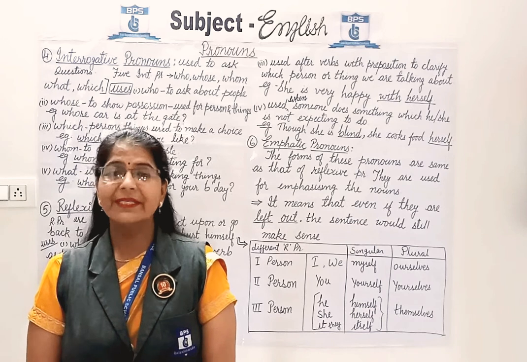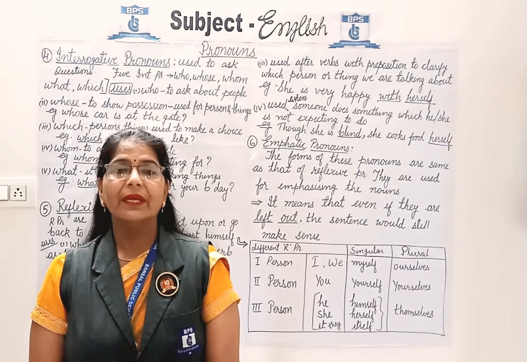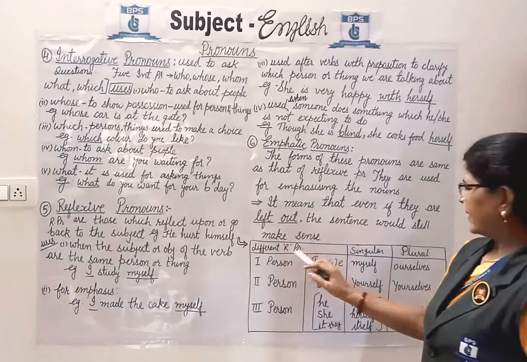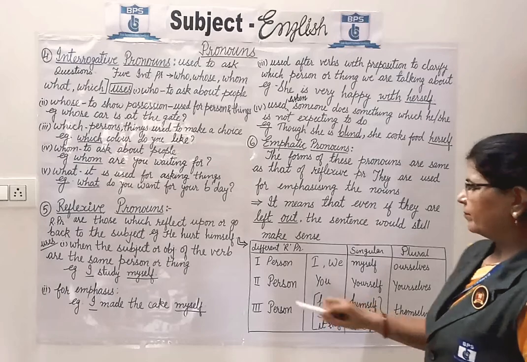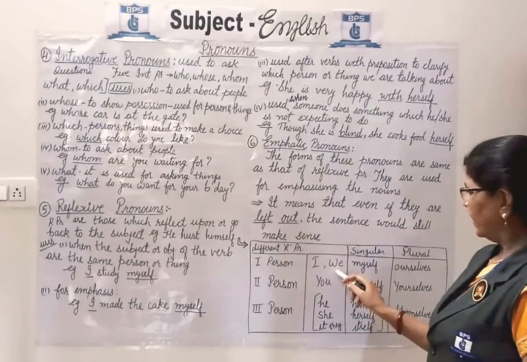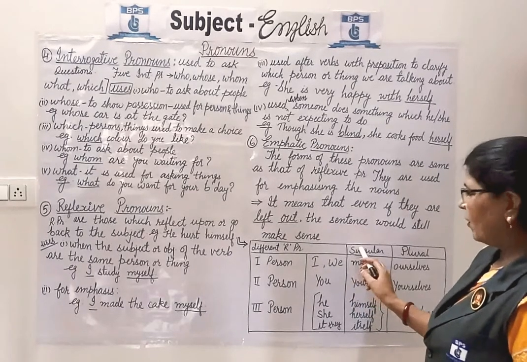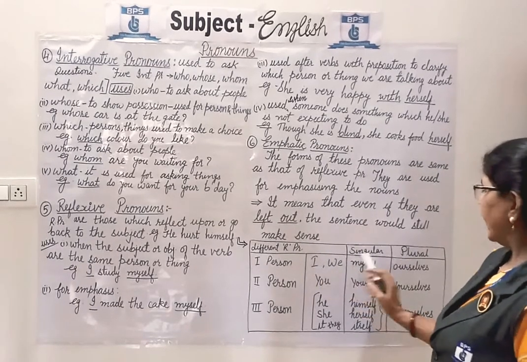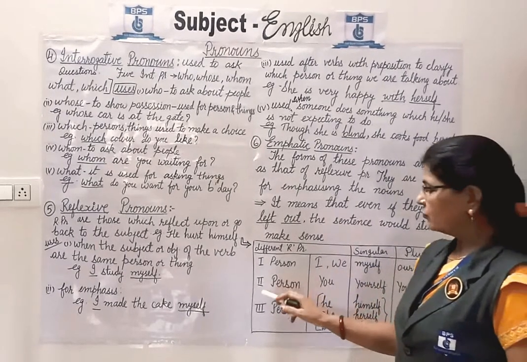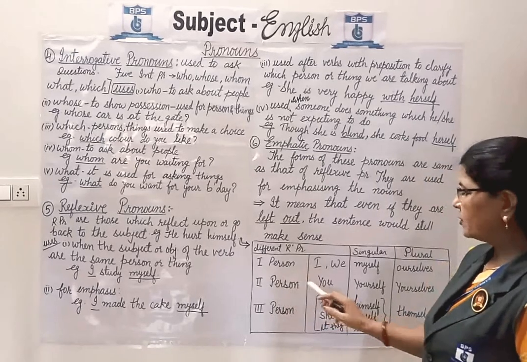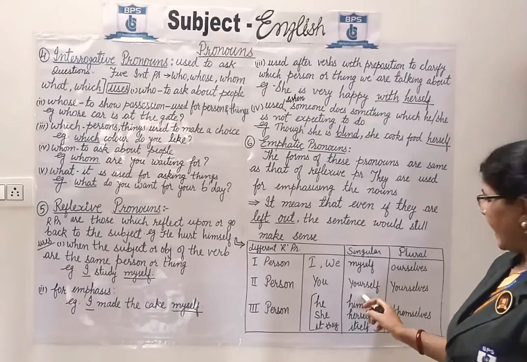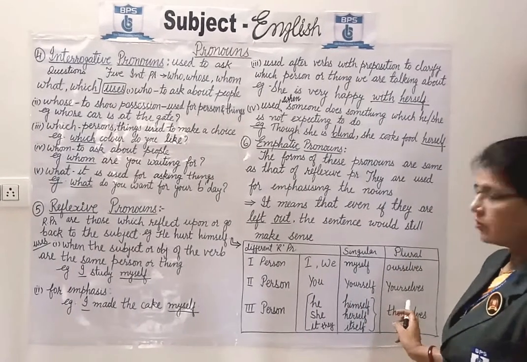Now let's see different reflexive pronoun in the tabular form. Different reflexive pronoun, singular and plural. First person. First person refers to I and we. Here, in singular form we will use myself with I, and in plural we will use ourselves with we. Now, coming towards second person refers to you. In the singular form we use yourself, and in the plural form we use yourselves.